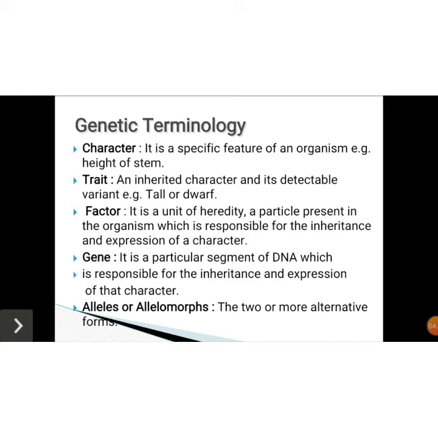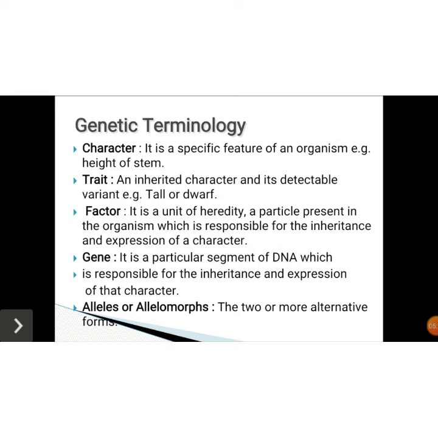So factor is a particular particle present in an organism which is responsible for inheritance. Before knowing the term gene, he said something is responsible for the inheritance and expression of the character. That is called the factor. Later on, he termed the factor as a gene, nothing but a segment of the DNA, which is responsible for inheritance and expression of the characters.